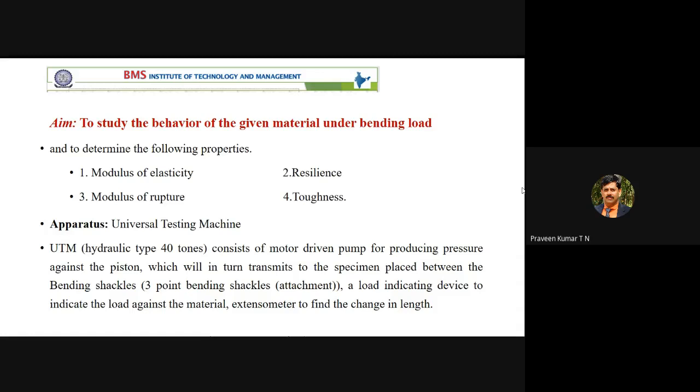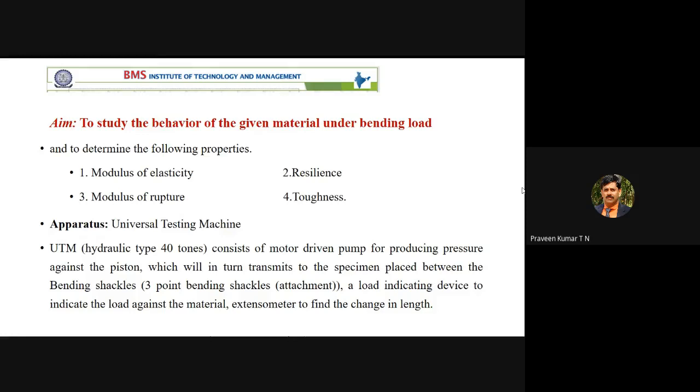At a later stage we have one more subject, metrology and measurement, where you will study the different types of sensors and transducers used to measure force, pressure, temperature, flow rate, etc. There are sensors inbuilt in the UTM, Universal Testing Machine, that measure how much load is applied to the specimen.